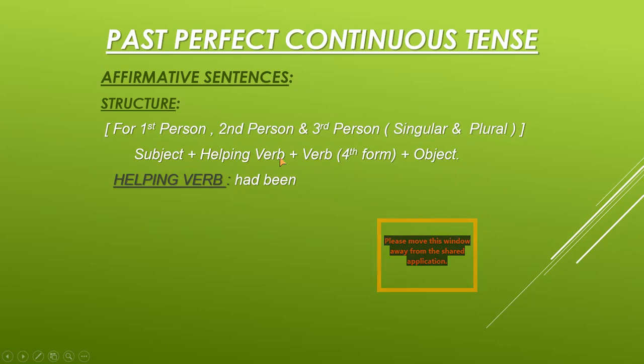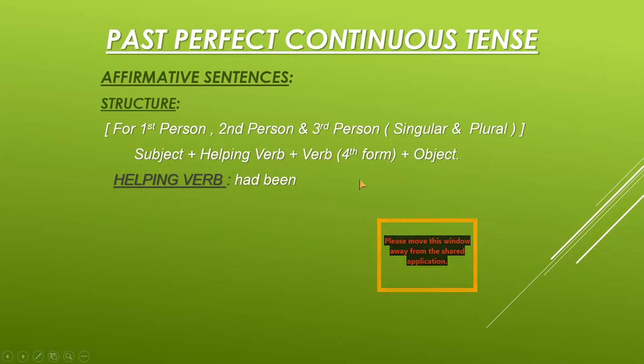Subject plus helping verb plus verb fourth form plus object, full stop. Full stops are very much necessary to be placed at the end of each sentence to show the completion of the sentence. Otherwise, it remains incomplete. Now, the helping verb is had been here, and the fourth form of verb is used, which is the ing form, and it is called the present participle form of verb.